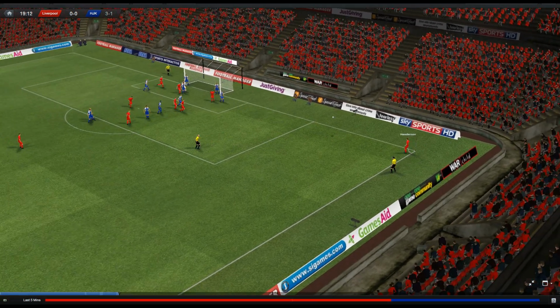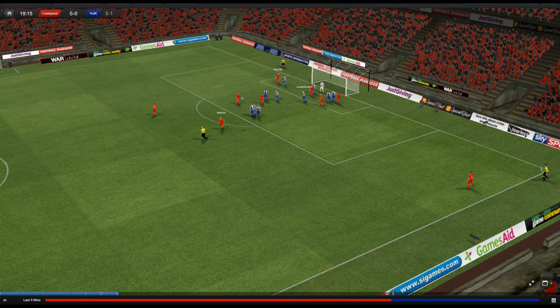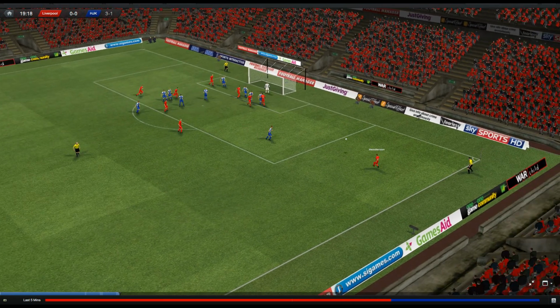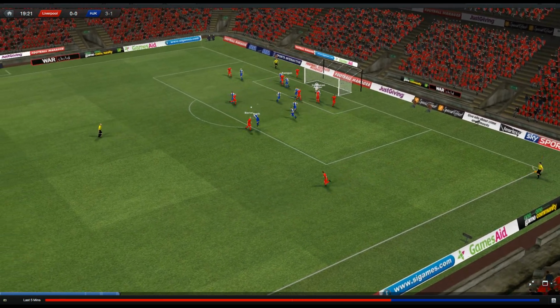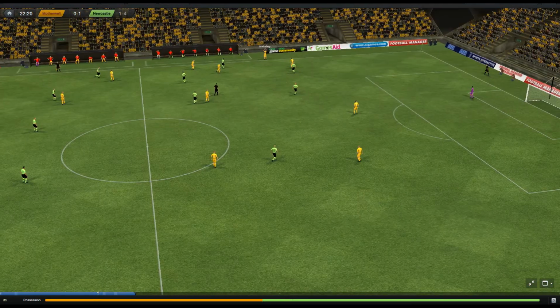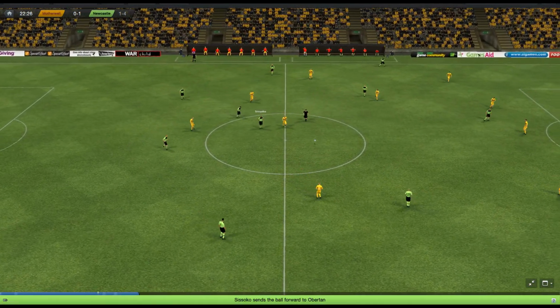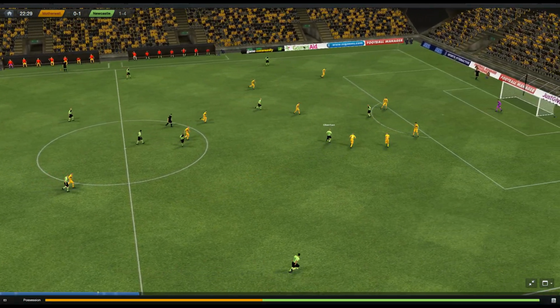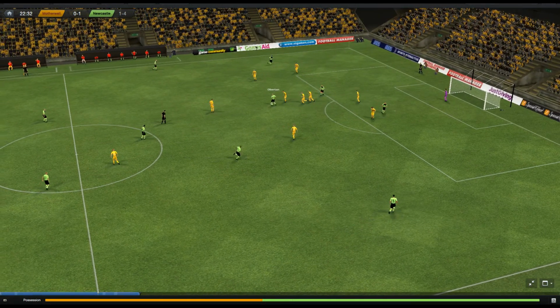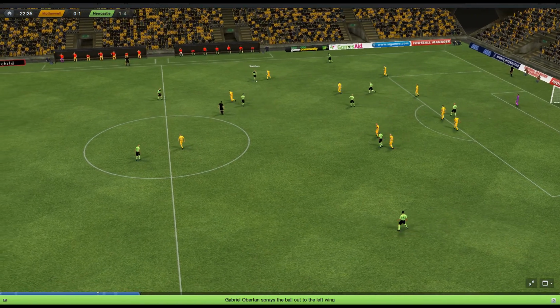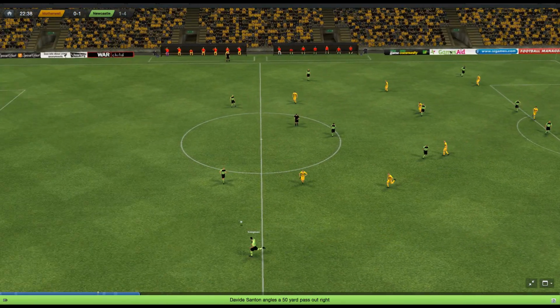Henderson with the resulting corner. And it's headed away. Borini back out to Henderson. It's headed away again and again. Throw in for Liverpool on the right. Santon cuts it out, gives it to Sissoko. Gives it to Obertan, coming inside with a lot of space. But he instead goes back to Santon, who goes across field to Simpson.